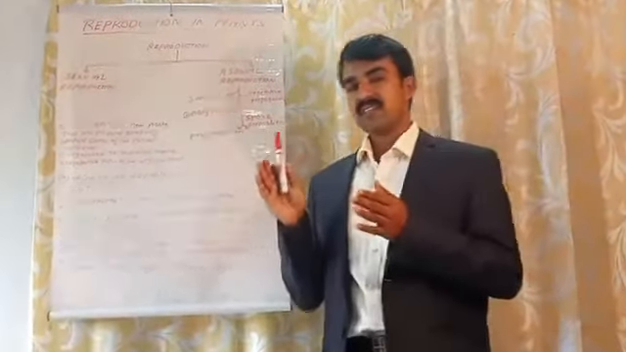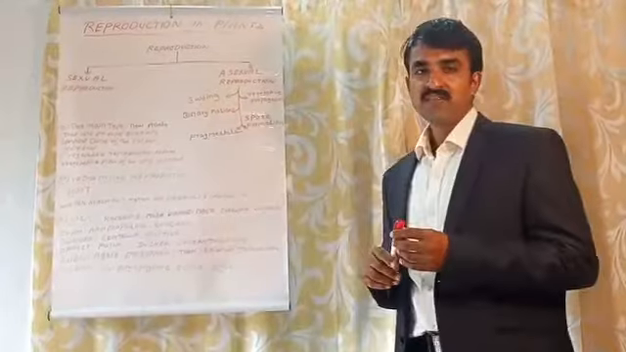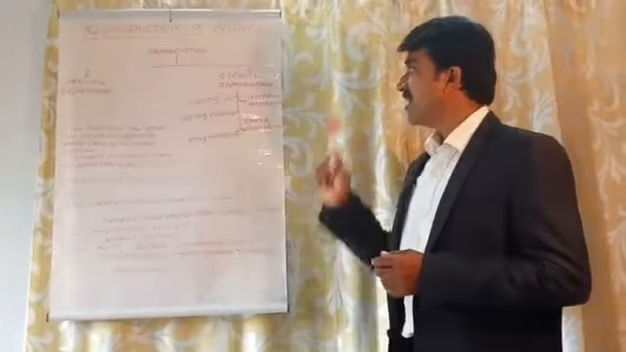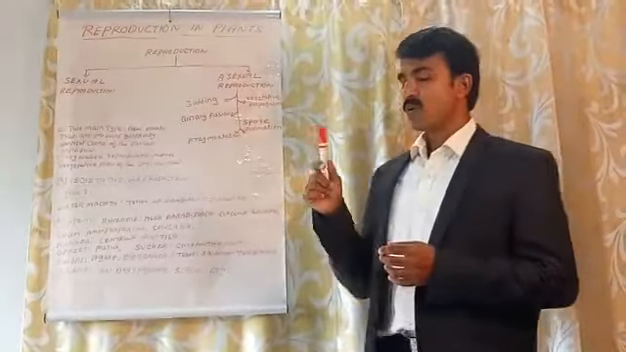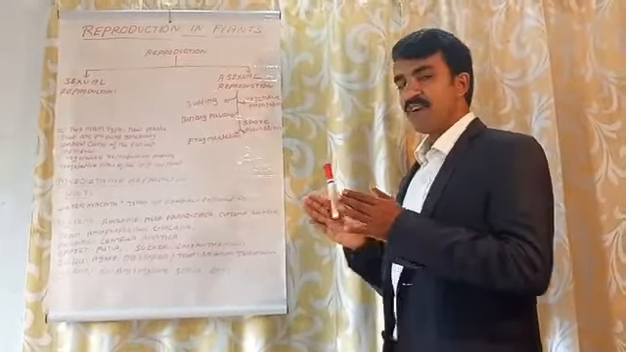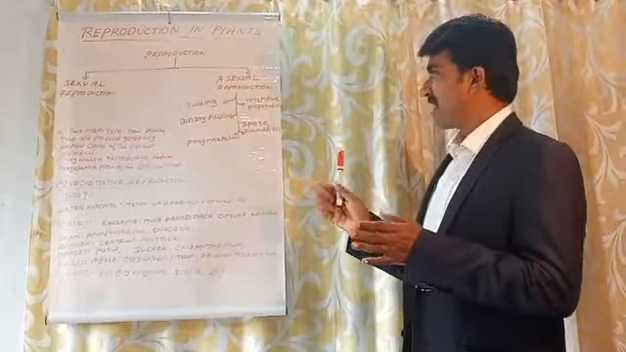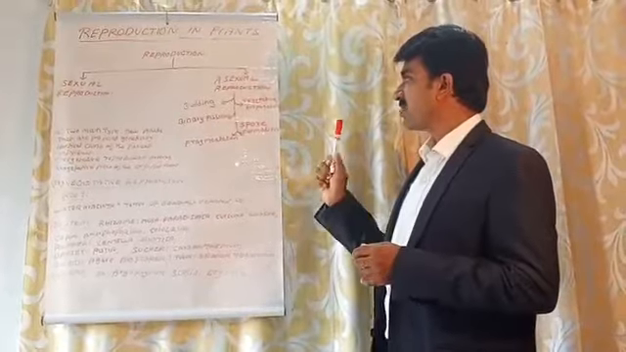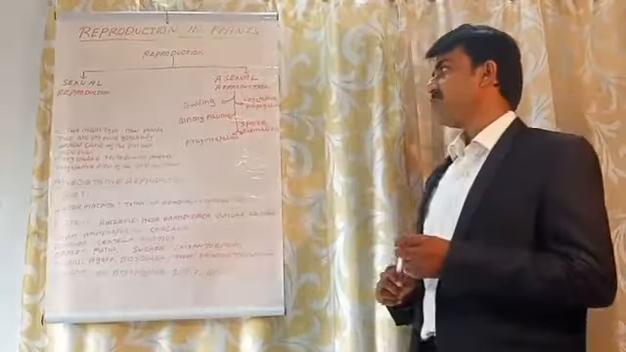Reproduction in plants can be classified into two: asexual reproduction and sexual reproduction. Asexual reproduction is what we are going to see now. This asexual reproduction is classified into several branches: budding, binary fission, fragmentation, spore formation, and vegetative propagation.